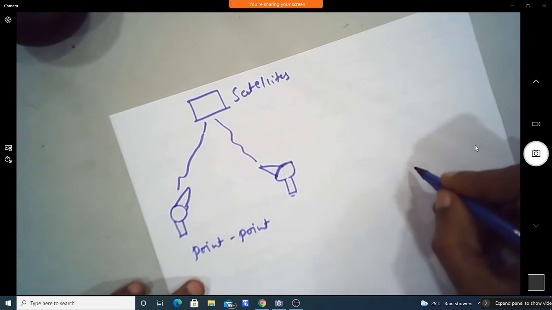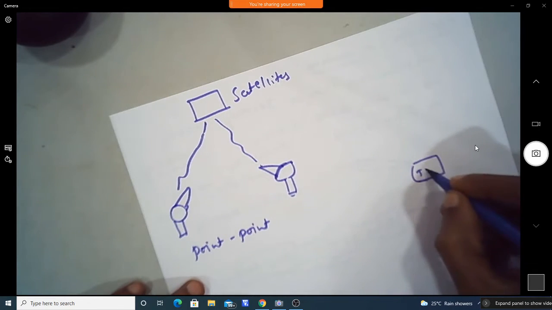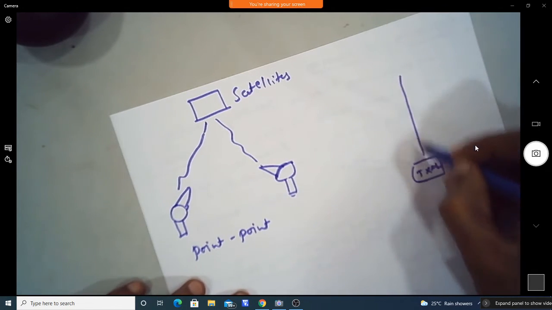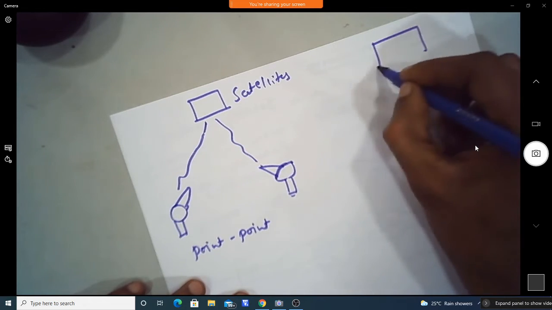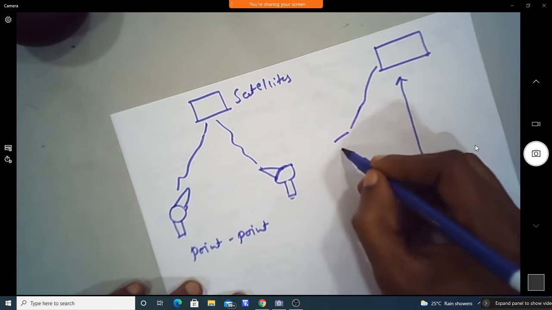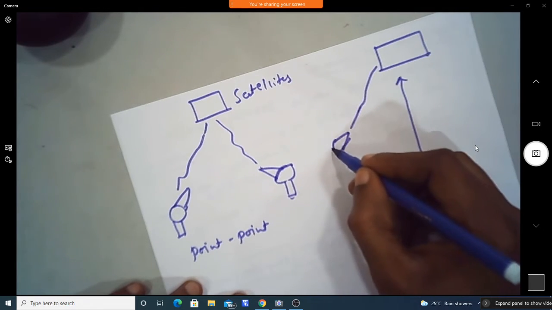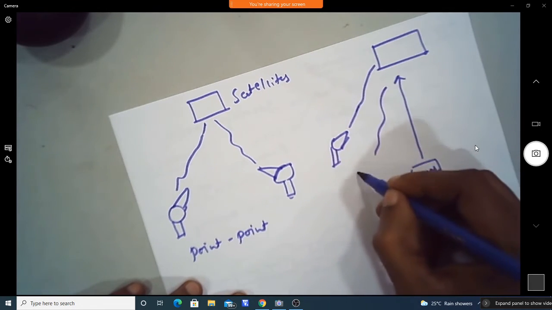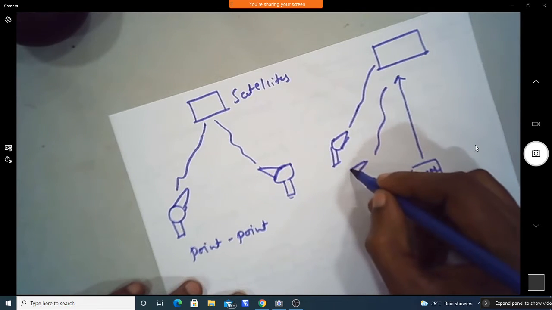So where we have a transmitter here, assume it as a transmitter, it will directly transmit to the satellite. Okay, and this satellite again it will transmit to some ground based stations, to the different ground based stations.